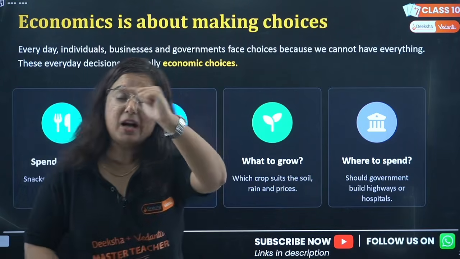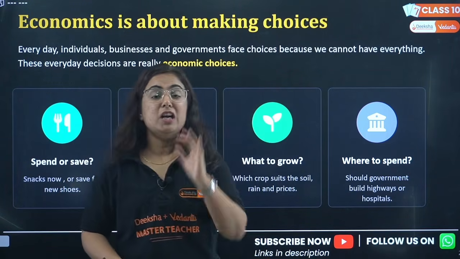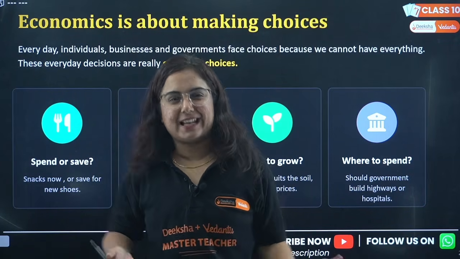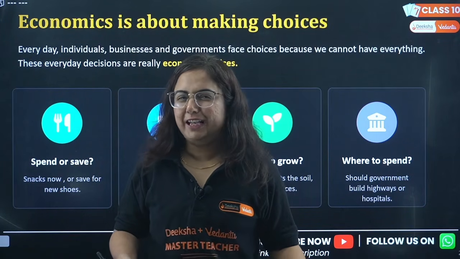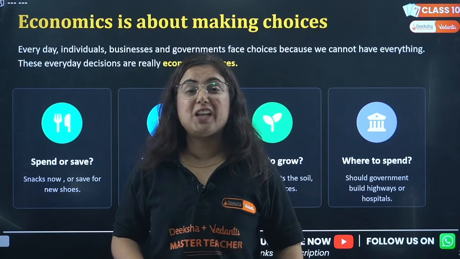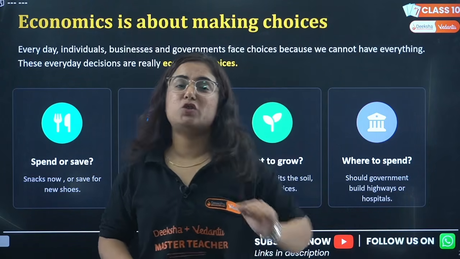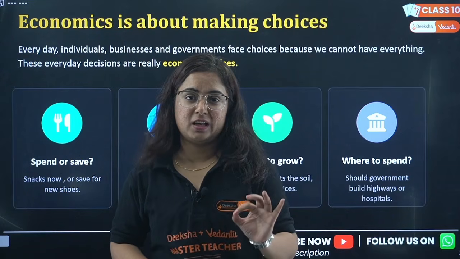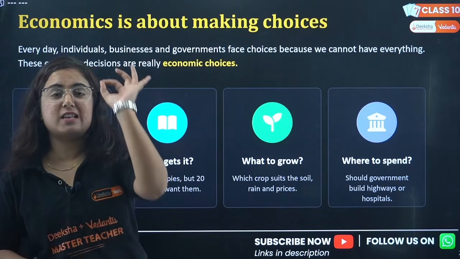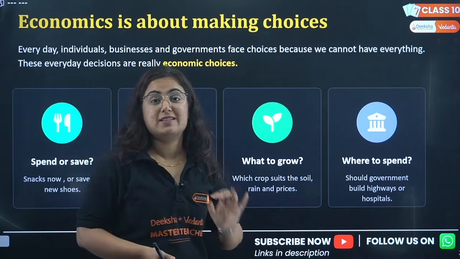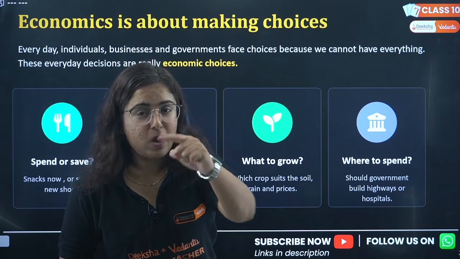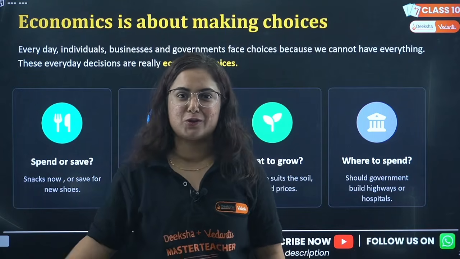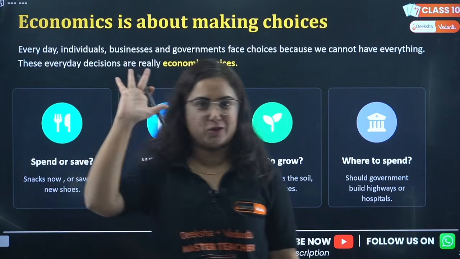But among those choices, one thing is pretty sure: you wanted the iPhone 17 Pro Max, but do you really get it? No. We need to adjust sometimes. We need to make choices based upon the situations, and this is what economics tells us. Everyday decisions are based upon economic choices, not the choices which you have in your mind, because according to that we will go bankrupt for sure. I will go bankrupt for sure, not sure about you.